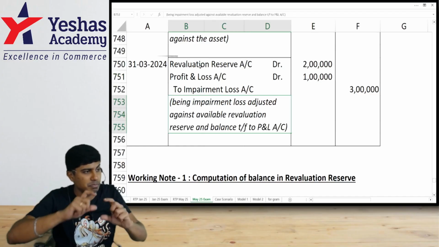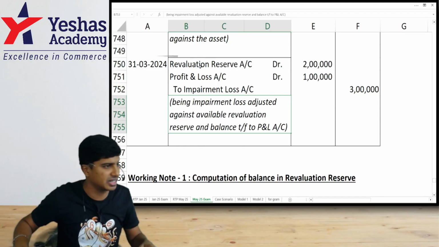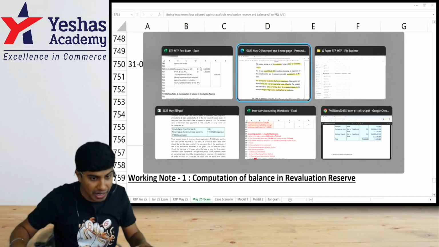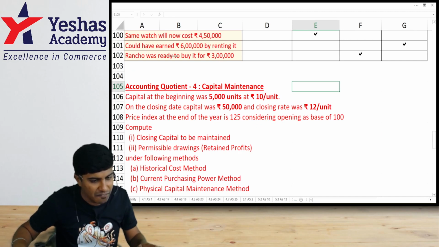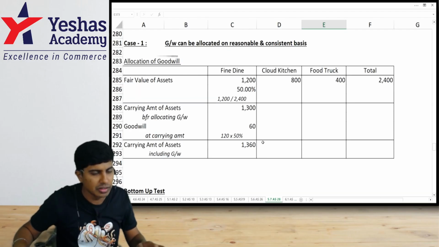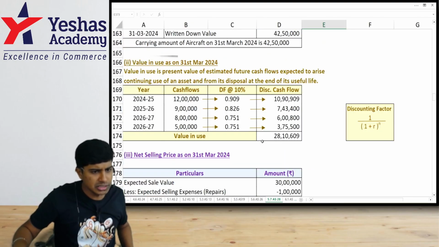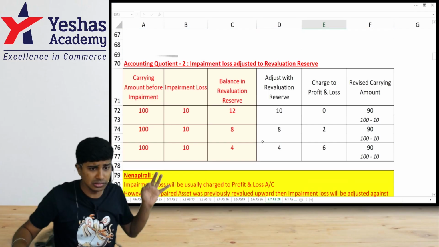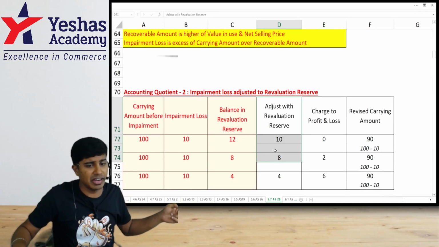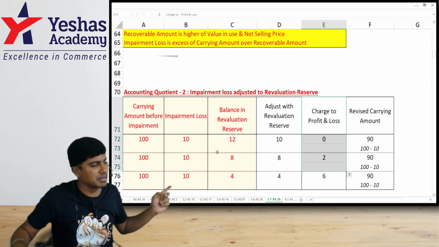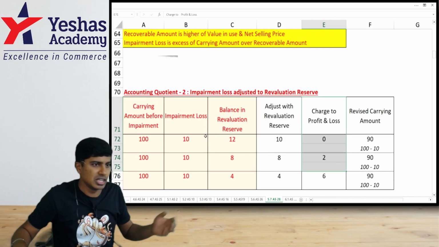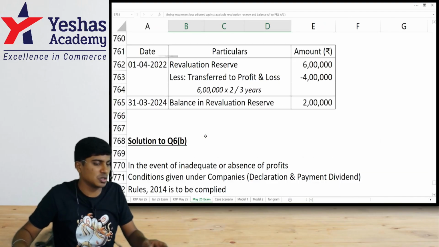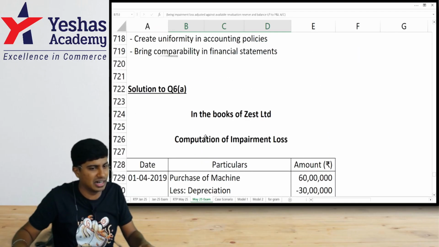There are no questions on this revaluation reserve and P&L adjustment in our ICA study material. But when we did AQs, if you remember, on accounting standard 28, we have clearly covered this treatment. See, adjustment with revaluation reserve, charge to P&L. We have done similar questions in the class. Same with goodwill if it is there as well. So, if in case you have done AQs, this question in the examination was definitely not a difficult one.